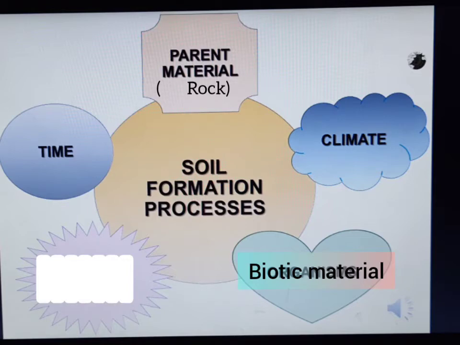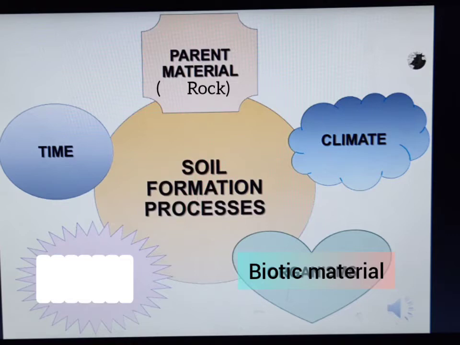Students, the parent rock is one of the important factors in the formation of soil. It depends on the hardness of the rock and the climate of the region. The rock gets weathered and turns into powdery form. After the powdery form, that turns into earthy material, and it becomes soil.